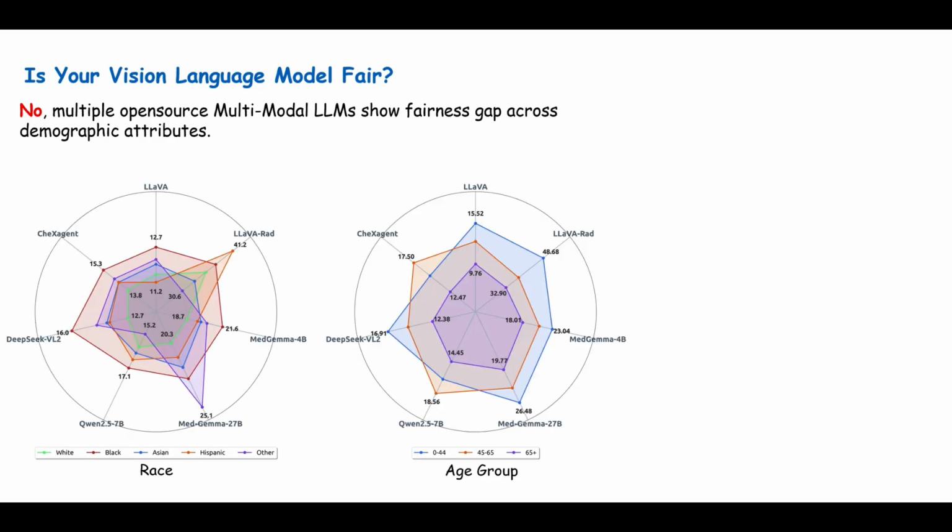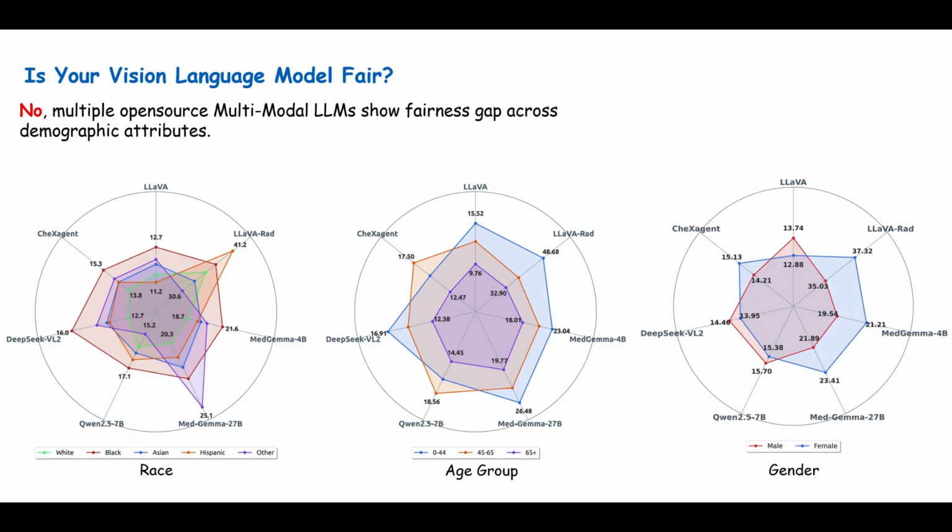For motivation, we start by asking the question, is your vision language model fair? The answer is no. We evaluate multiple multimodal LLMs separately for race, age, and gender groups on the medical report generation task. The results show that report quality is not uniform. Some groups get better performance than others. This unequal performance is what we call the fairness gap, and it motivates FairLLaVA to promote balanced performance.